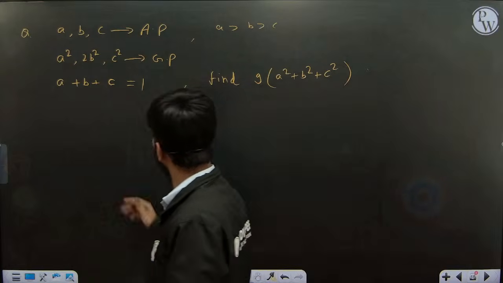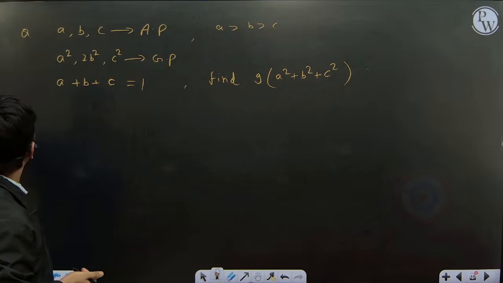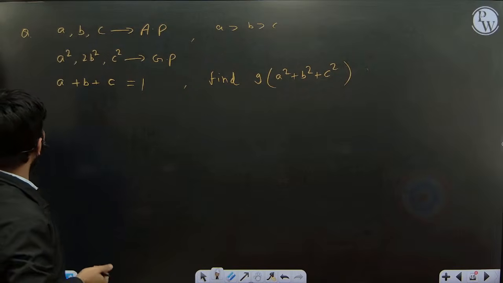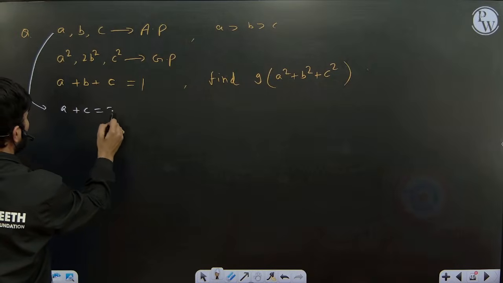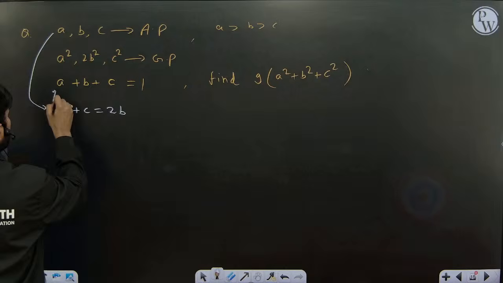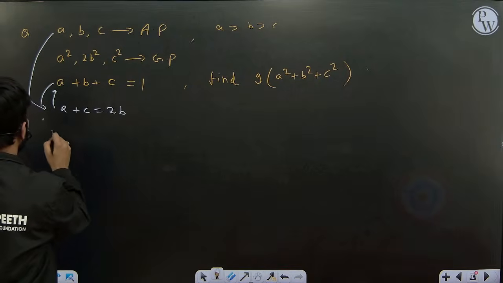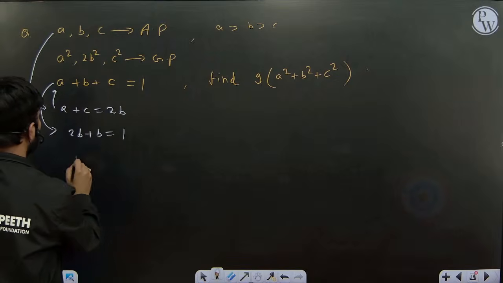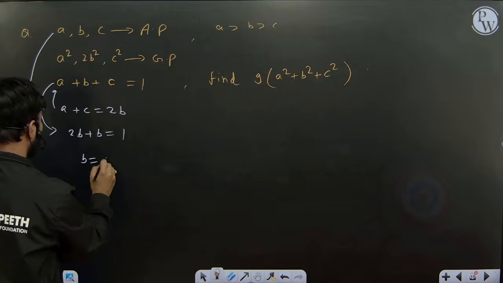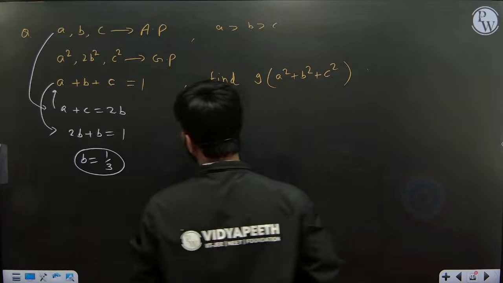Simple, we will apply the property of AP. If 3 numbers are in AP, then from there we can say A plus C is equal to 2B, and put this in here, A plus C equal to 2B. So what will we get? A plus C is 2B, so 2B plus B is equal to 1. So 3B equal to 1, and B value you directly got is 1 by 3.